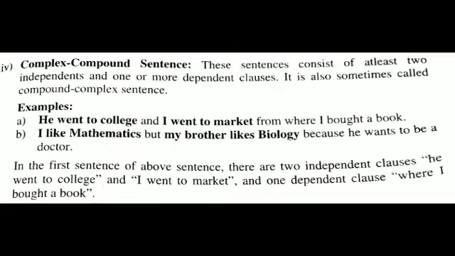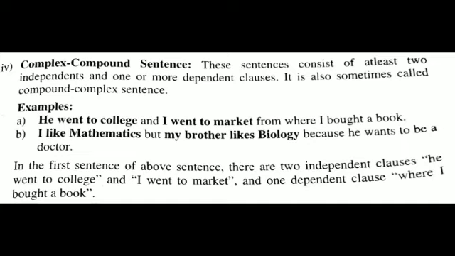Number 4, complex compound sentence. These sentences consist of at least two independent clauses and one or more dependent clauses. It is also sometimes called compound complex sentence. For example, he went to college and I went to market, from where I bought a book.